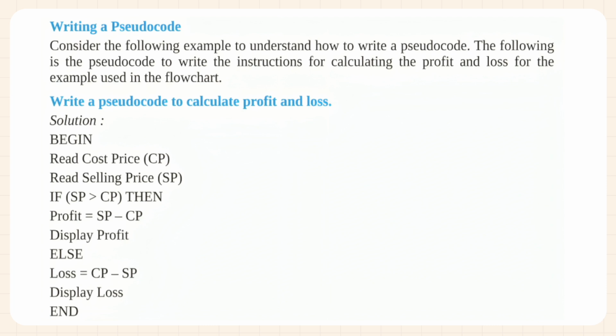Solution. Begin. Read cost price, CP. Read selling price, SP. If SP > CP, then profit = SP - CP. Display profit. Else loss = CP - SP. Display loss. End.